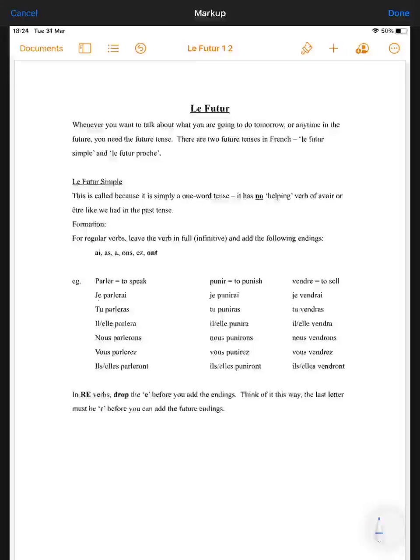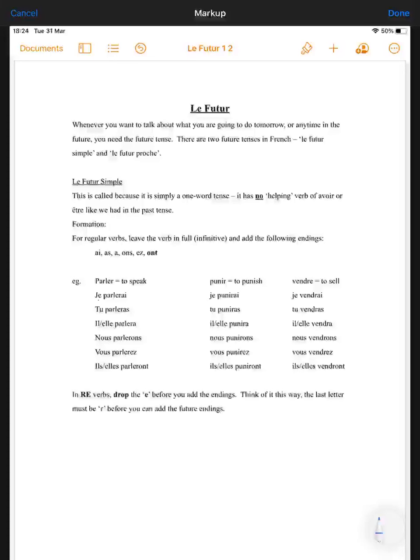Bonjour. Today we're going to look at le futur simple, which is the future tense that you did in third year. So it is revision, but we will start from the very beginning anyway. Whenever you want to talk about what you're going to do tomorrow or any time in the future, you need the future tense. There are two future tenses in French.